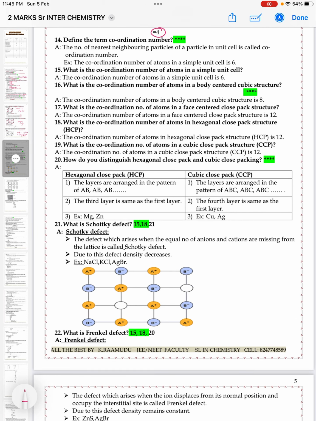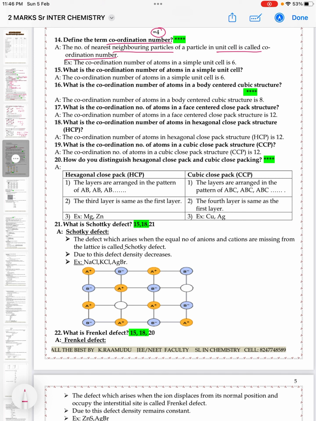Define the term coordination number, which is very, very important. Even the same question they'll ask in coordination compounds also. The number of nearest neighboring particles of a particular unit cell is called the coordination number. The coordination number of atoms in a simple unit cell is 6. Generally, this coordination number is calculated based on the radius ratio of cation and anion.